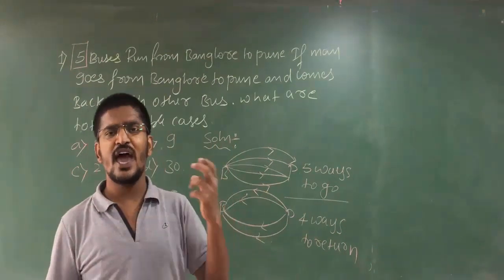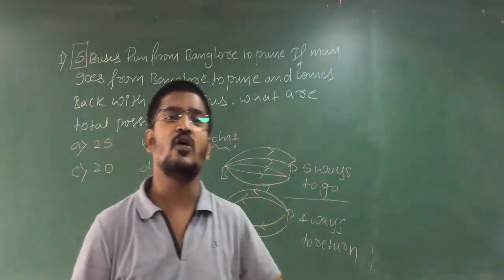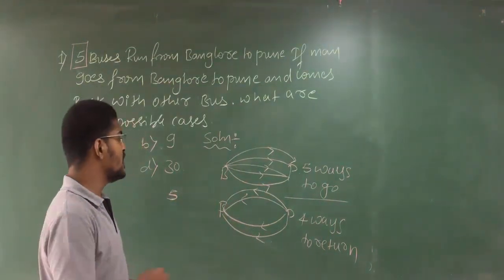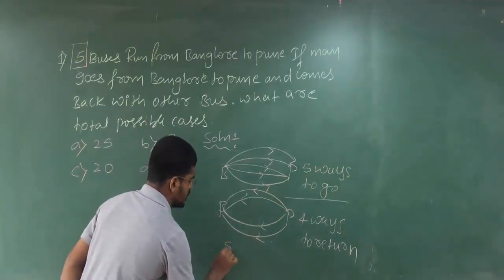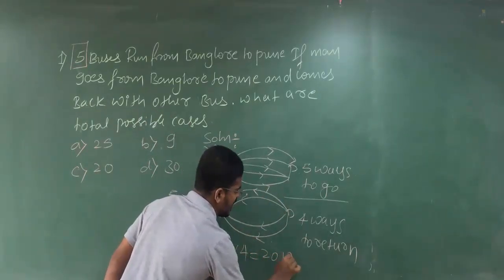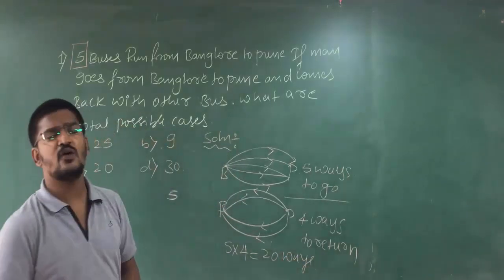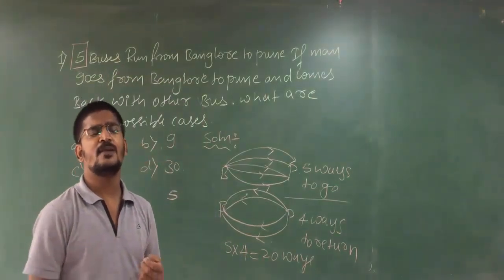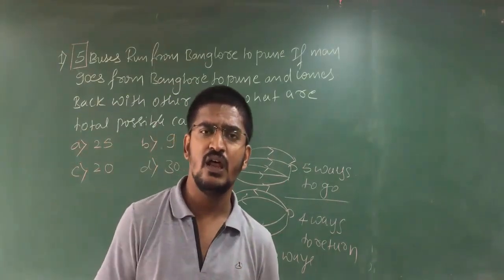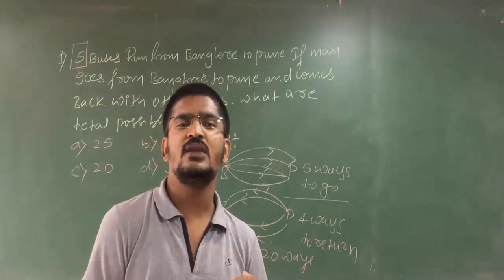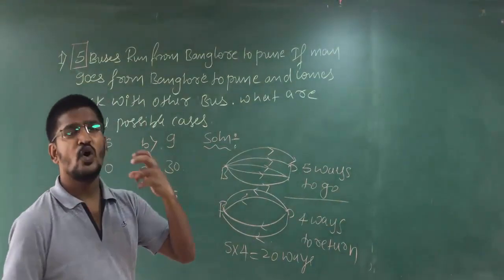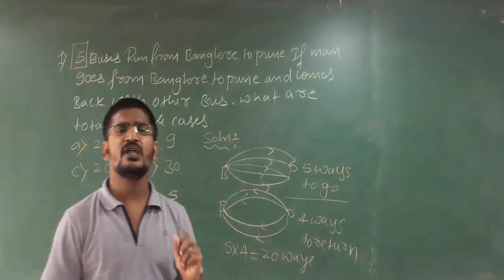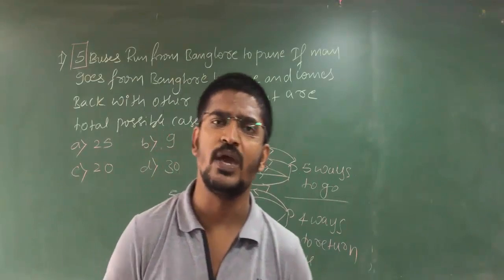to Bangalore, he has 4 ways for returning and 5 ways for going, because there are a total of 5 ways between Bangalore and Pune. So the total number of ways will be what? 5 into 4, that is 20 ways. Clear, students? Because here we have to use the fundamental principle of multiplication. Are you clear? So this is what you have to understand in a particular problem. You have to go through the problem in detail and understand it. Clear? In particular, permutation and combination is a very, very important topic.